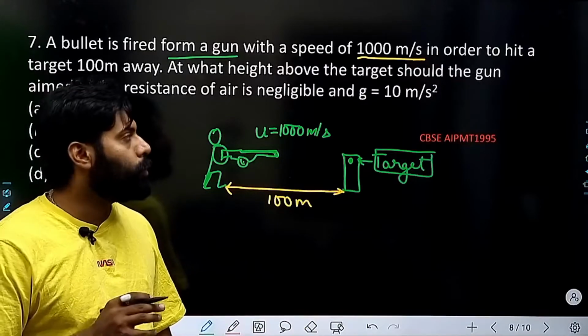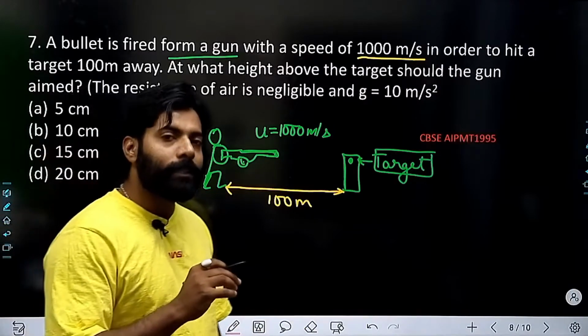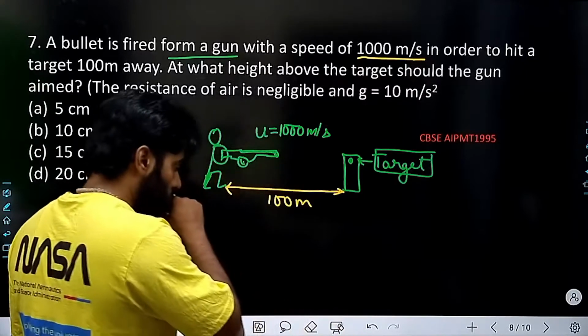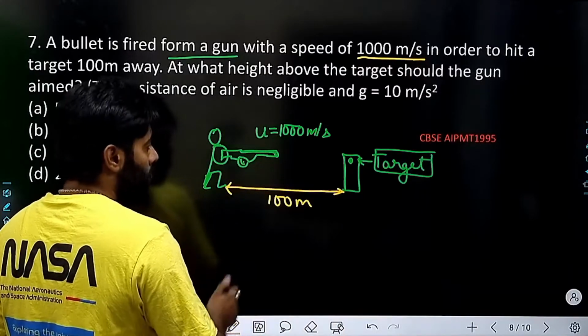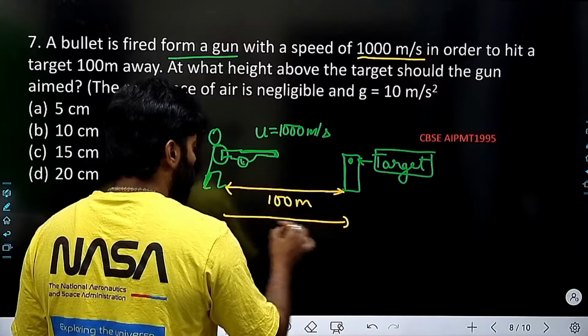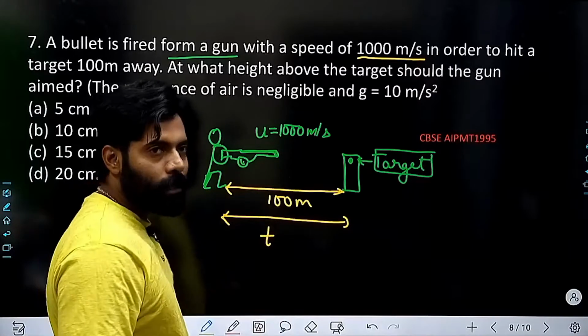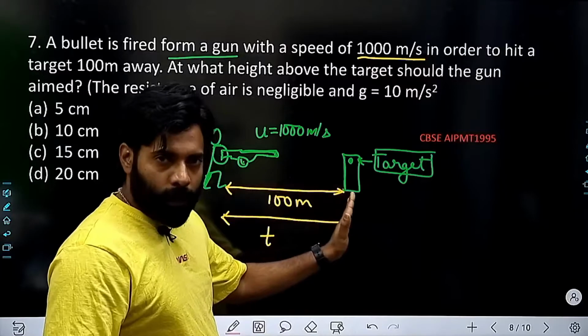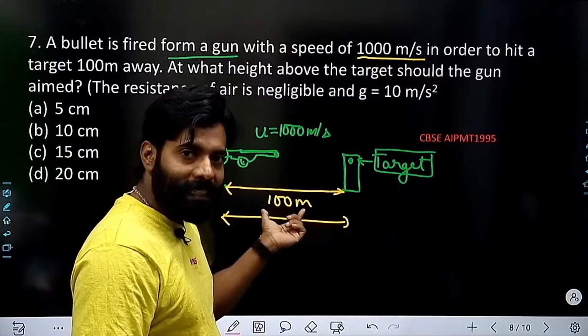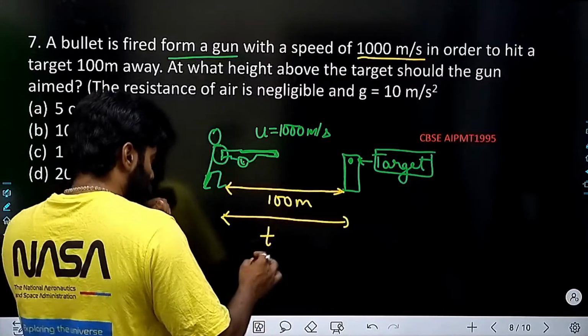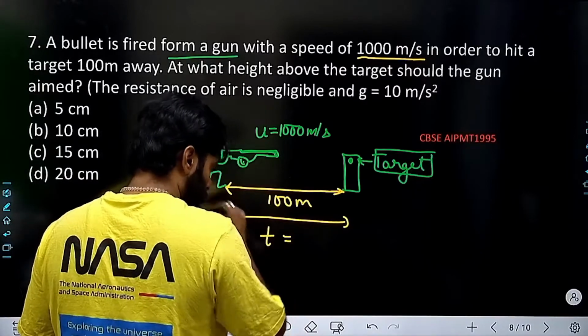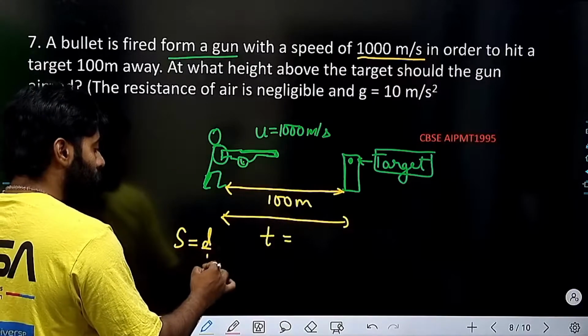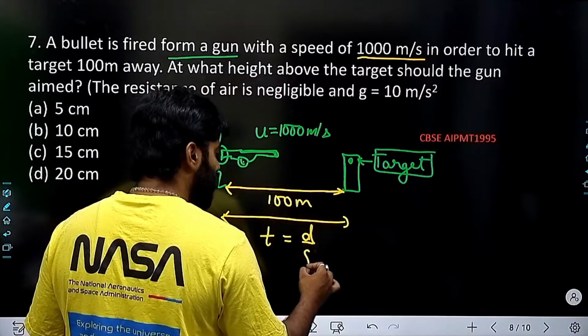basically what we have to do is consider one thing: what is the time taken by the bullet to reach that distance. We know speed is equal to distance upon time, so time is equal to distance upon speed.